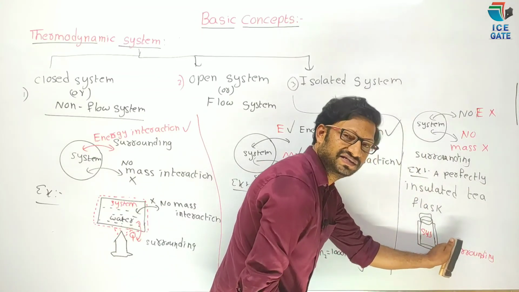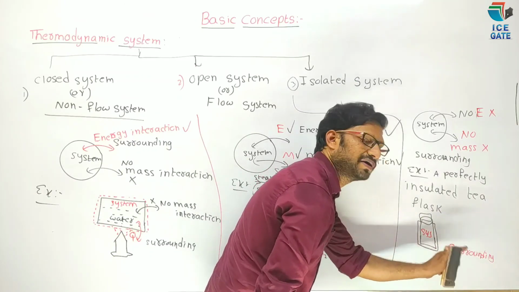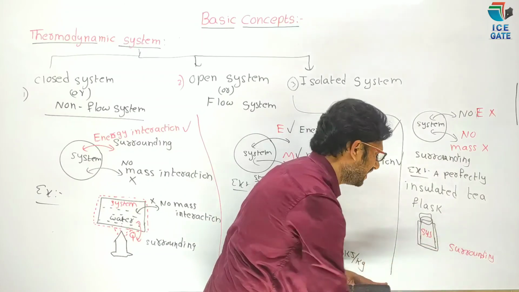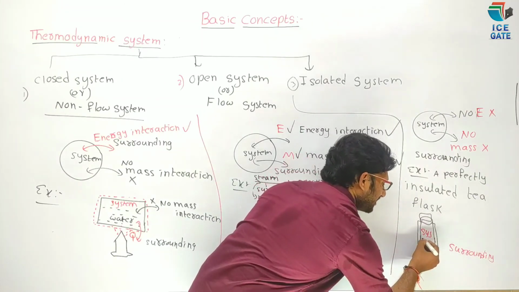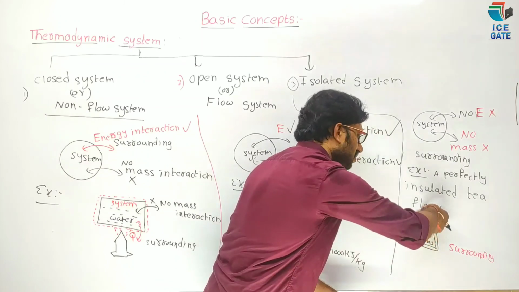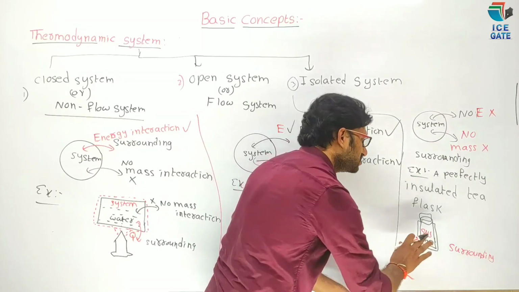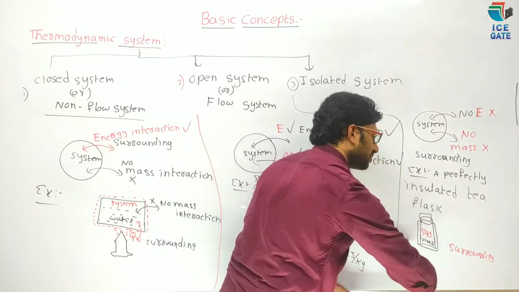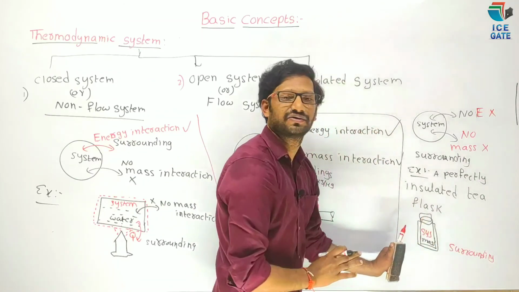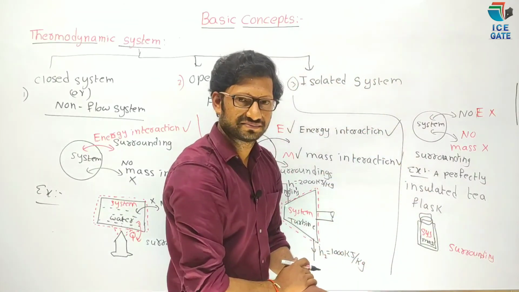Heat transfer is nothing but an energy. So there is no energy interaction from surroundings to system or system to surroundings. And inside we have some tea and it has some mass. This is closed, perfectly insulated tea flask, and there is no mass flow from surroundings to system or system to surroundings. Now this is an example of isolated system.